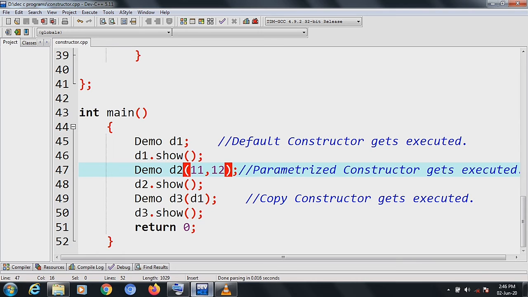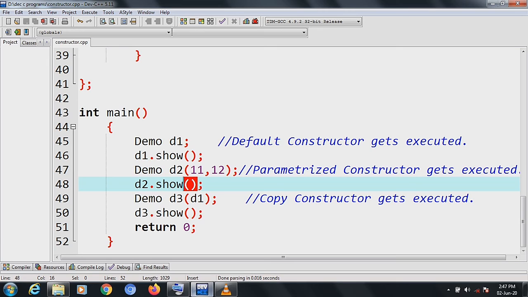So these values of 11 and 12 will be copied into x and y. The value of x will be copied into a and the value of y will be copied into b. So whenever you call d2.show, the answer will be a equals 11 and b equals 12. So this is the parameterized constructor.